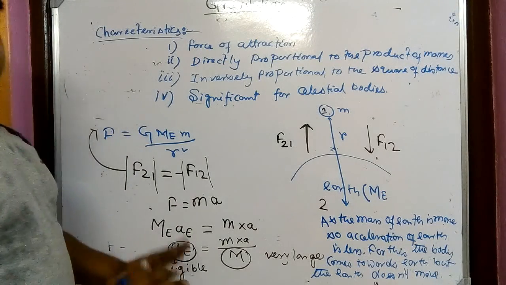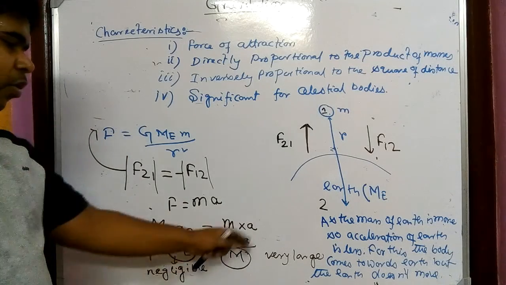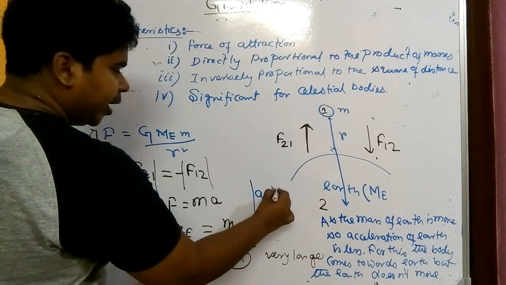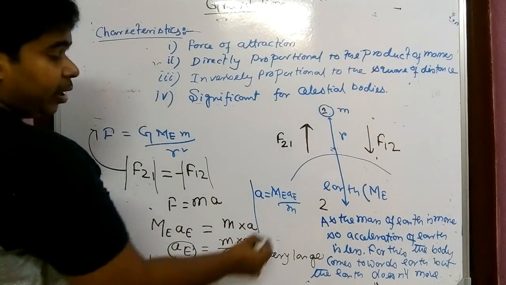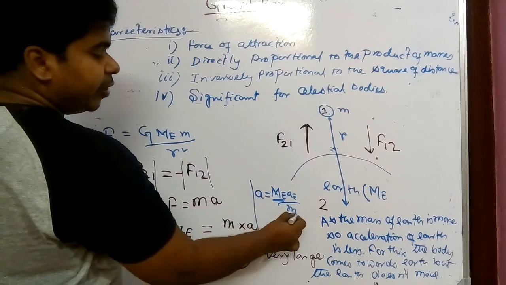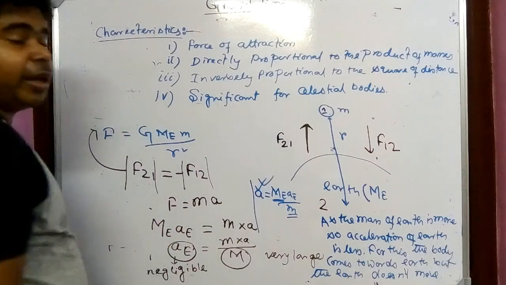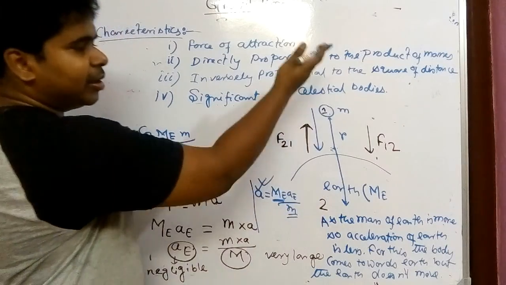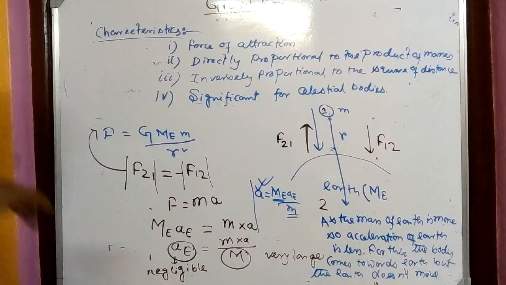More mass, less acceleration. Less or smaller mass, more acceleration, because from here we can say small a equals M into A of earth by small m, where M of earth is very much greater than small m. That's why this acceleration is very large, so the body comes downward but the earth doesn't go upward. Okay, I think the doubt has been cleared.